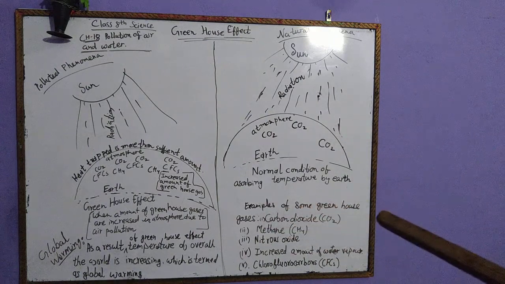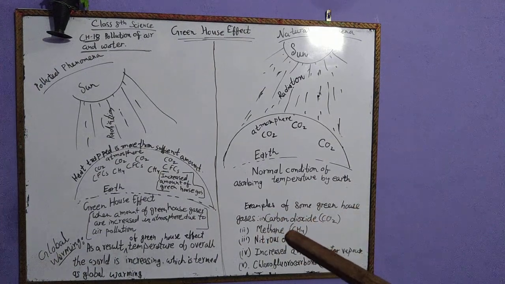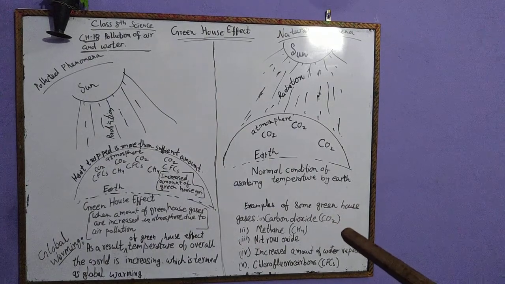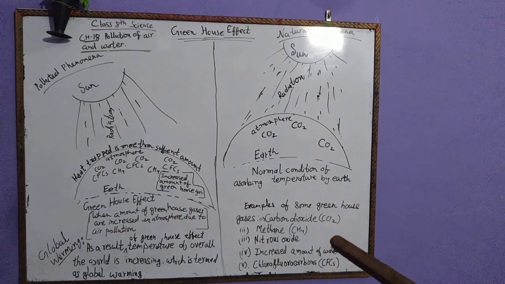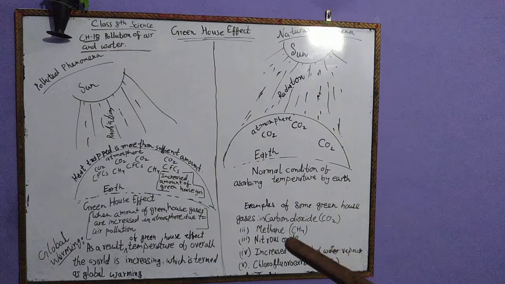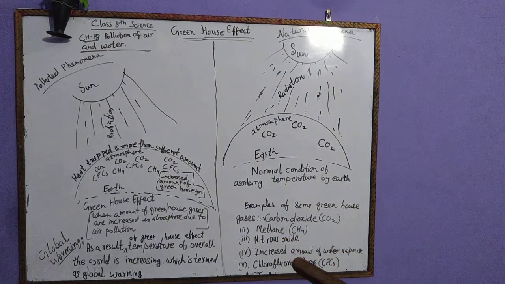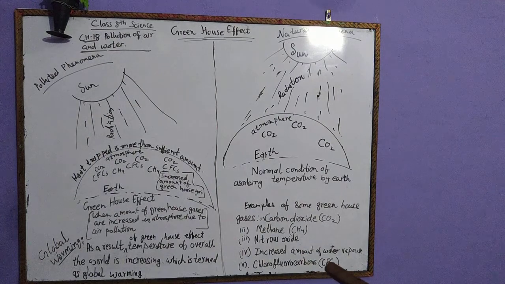Now let us discuss some greenhouse gases. The greenhouse gases are carbon dioxide, as you know. The amount of carbon dioxide will increase when we cut trees. Why? Because plants use carbon dioxide in the process of photosynthesis. Methane, nitrous oxide, and an increased amount of water vapor also increase the temperature of earth. These also act as greenhouse gases.